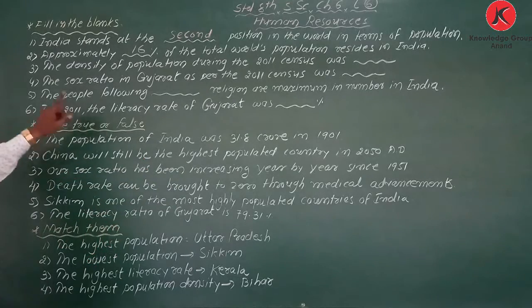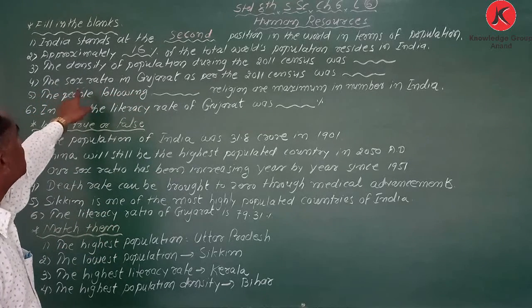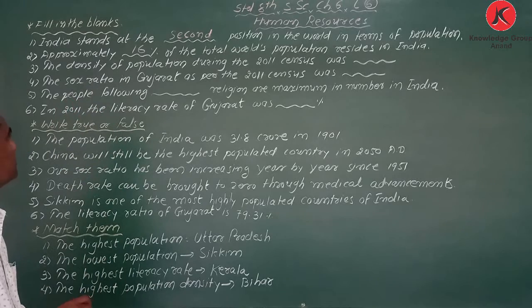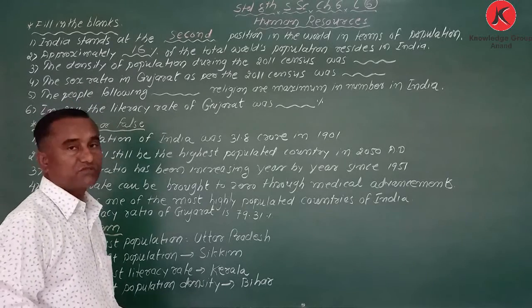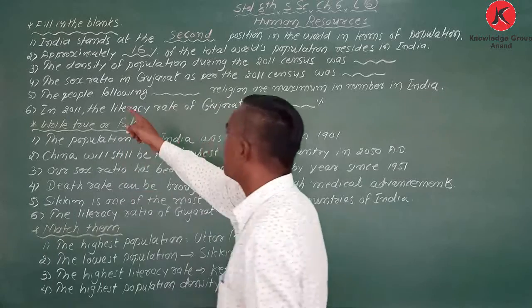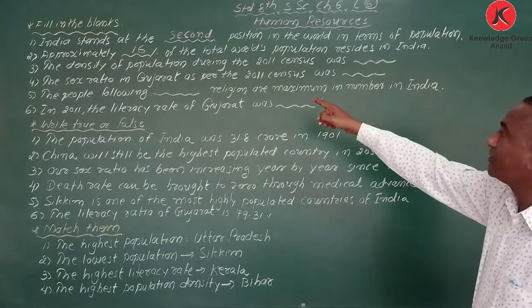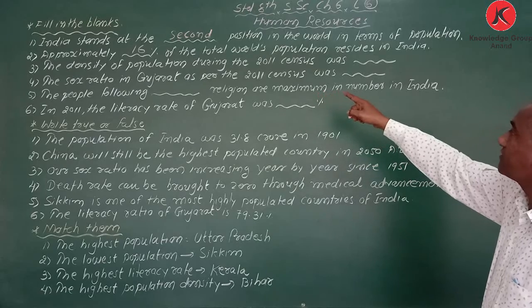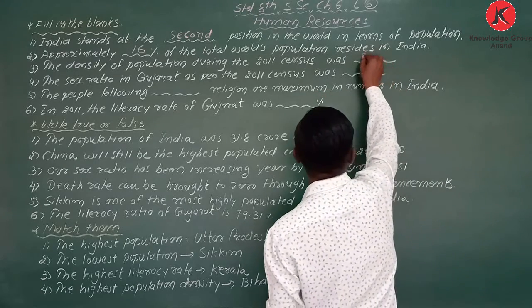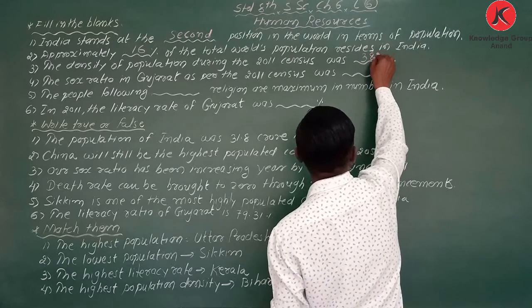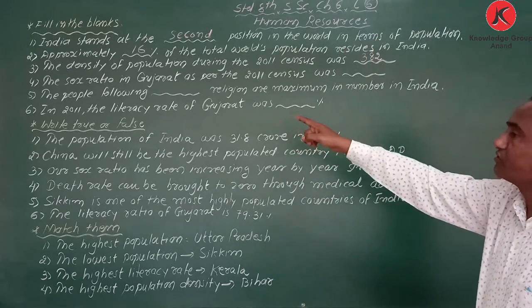Okay, next one, the density of population. The density of population during the 2011 census was 382. Okay, the sex ratio in Gujarat.